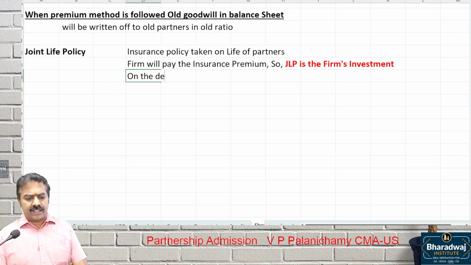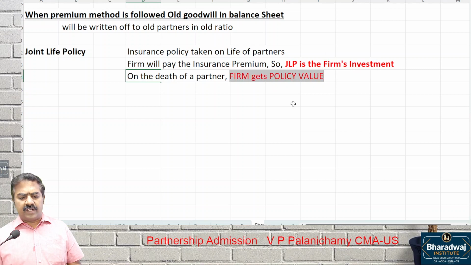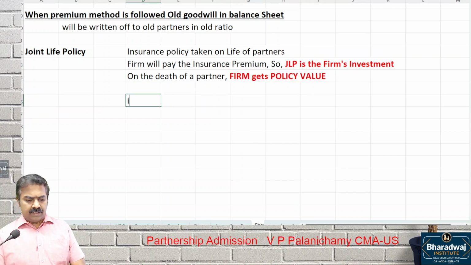On the death of a partner, firm gets policy value. On the death of a partner, the firm will get which value? Full policy value. What about in other situations?